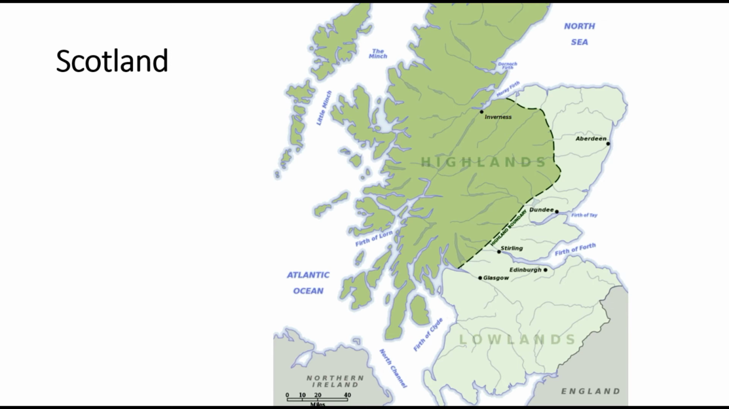So now we're going to learn some new information about Scotland. This is a map of Scotland and you can see that there are two main parts in Scotland. There are the Highlands, this is the green part, the Highlands, and the Lowlands. In the Highlands there are many mountains, and mountains are high, so that's why it's called Highlands. And the Lowlands are not so high, they are low. That's why the name Lowlands came into being.